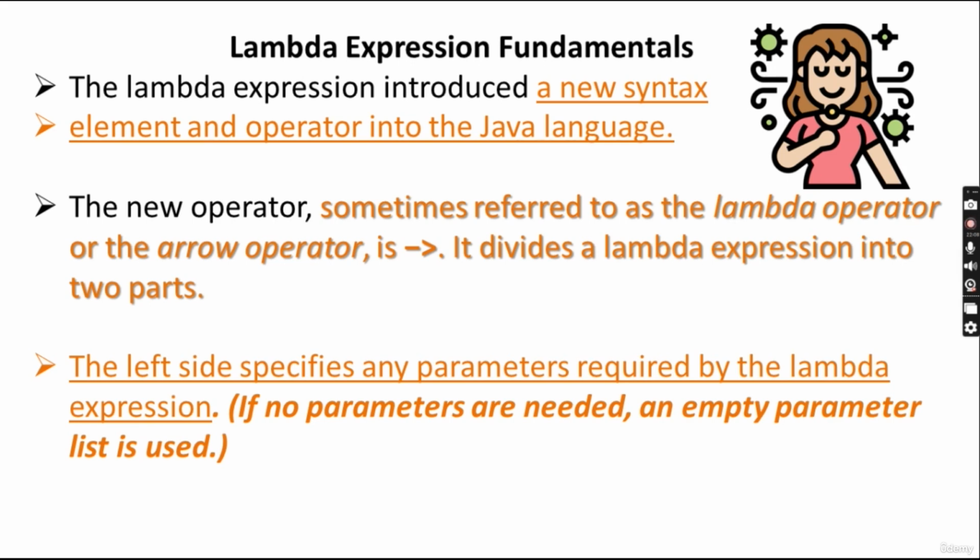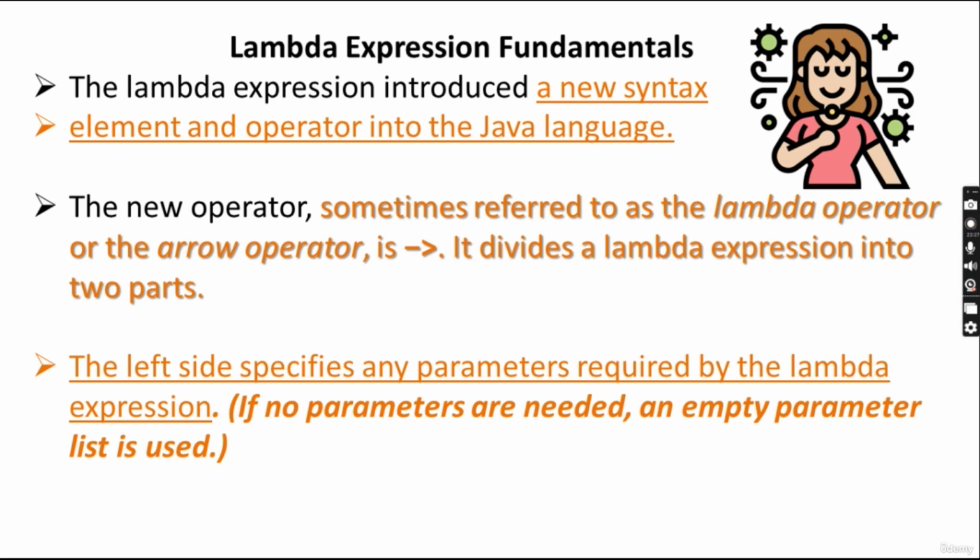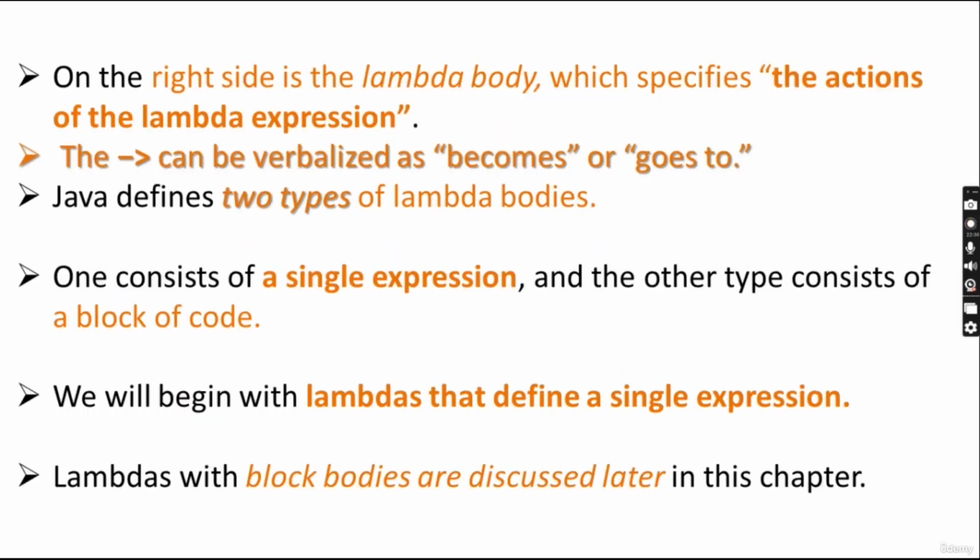It divides a lambda expression into two parts. The left side specifies any parameters required by the lambda expression. If no parameters are needed, an empty parameter list is used. And on the right side is the lambda body. On the left side, optional parameters, if there are any, you can specify them. If not, there will be a blank or empty parameter list. And on the right side, the lambda body, which specifies the actions of the lambda expression. Parameter, right arrow, action. So you have to remember this structure.